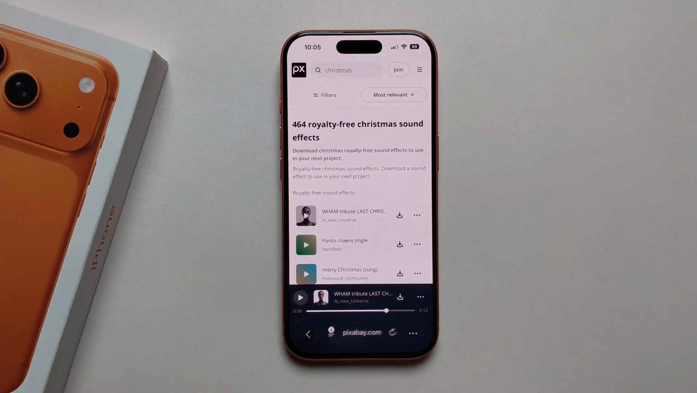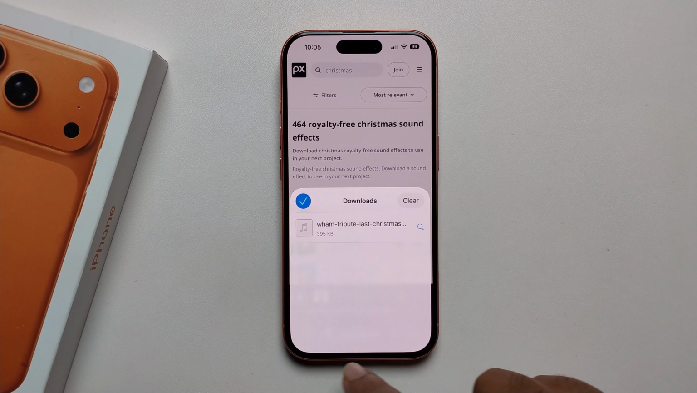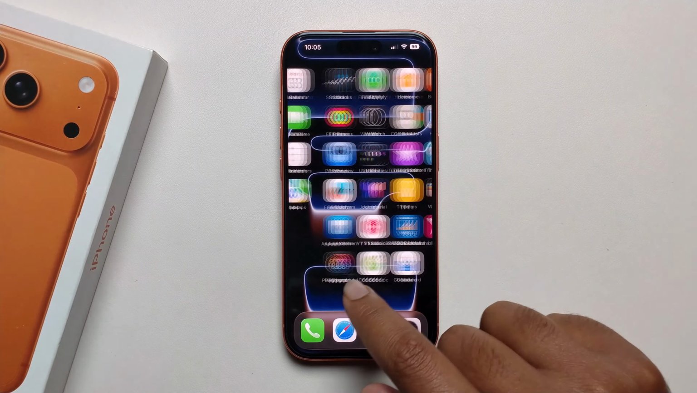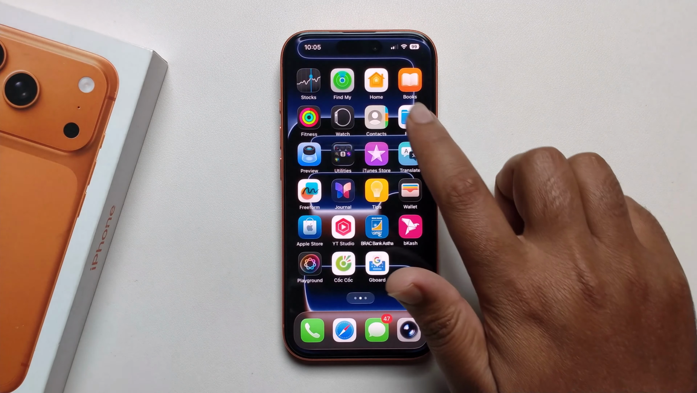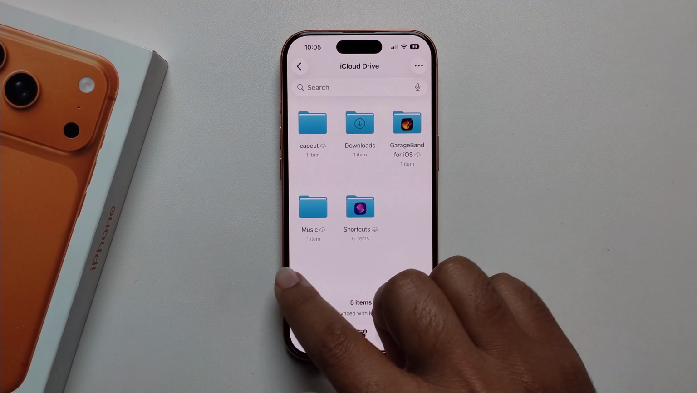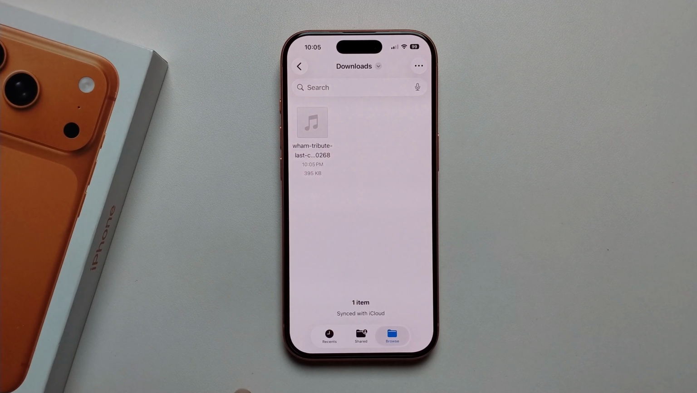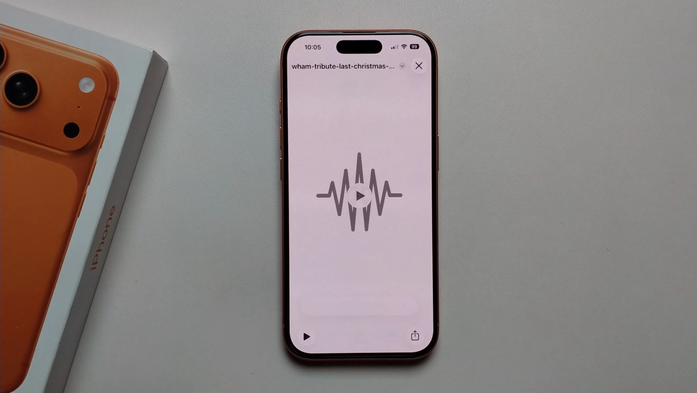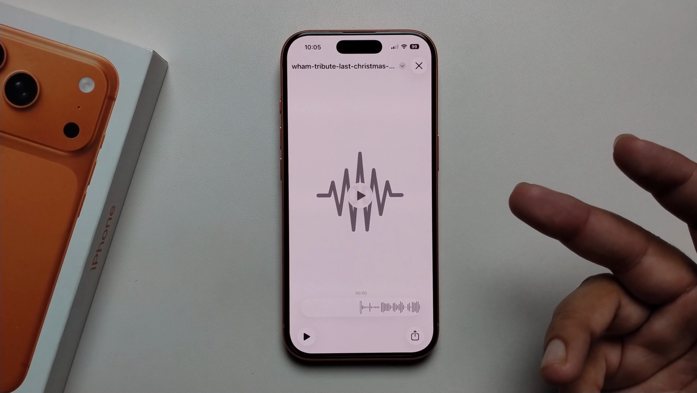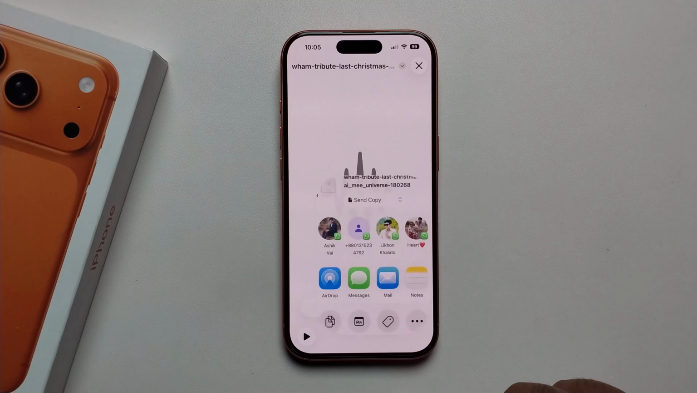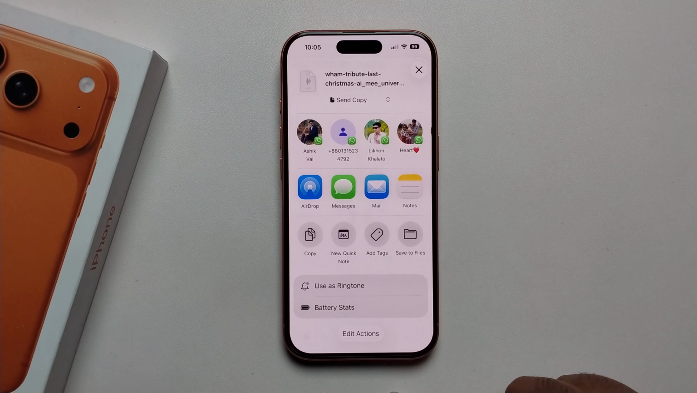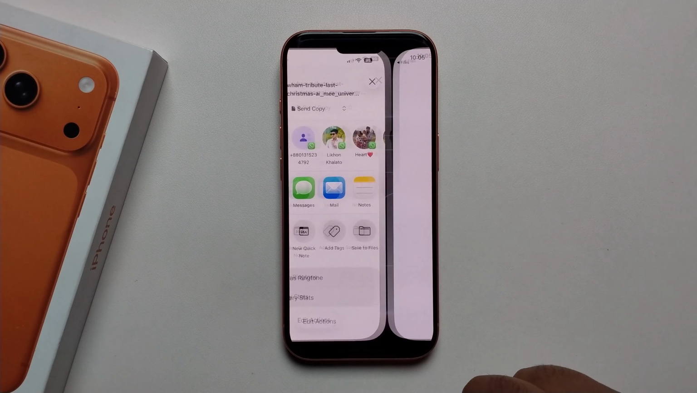Okay, now the download is complete. Open my Files app, go to the download folder. Recently downloaded this. Press on open, or if you want to add this ringtone, click on the share option, more, and use as ringtone.